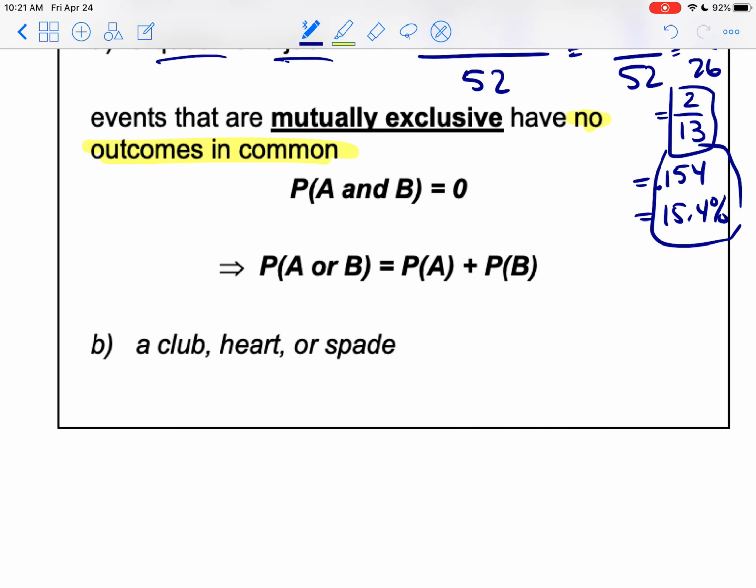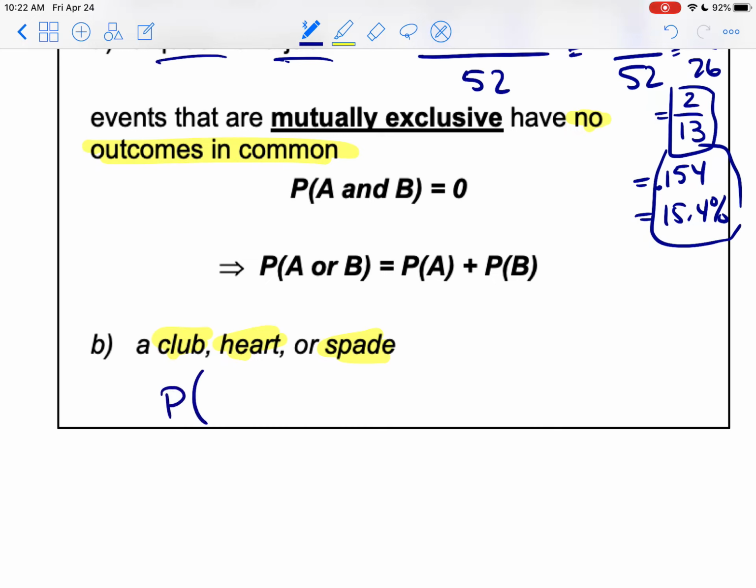So, mutually exclusive events. There are no clubs that are also hearts. There are no hearts that are also spades. So we want to know what's the probability of picking a club, a heart, or a spade. Okay?